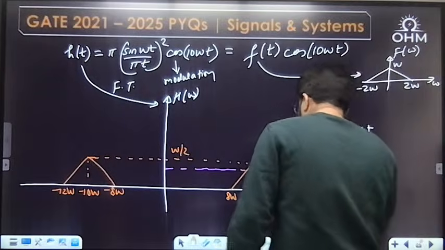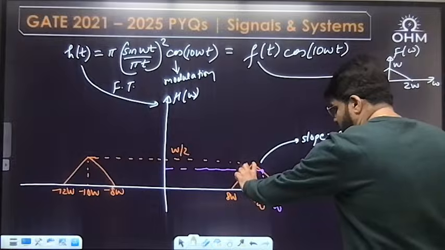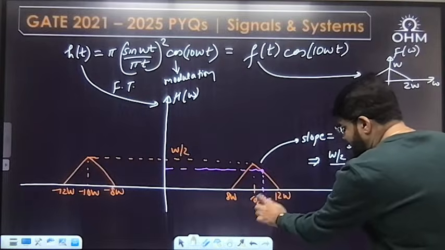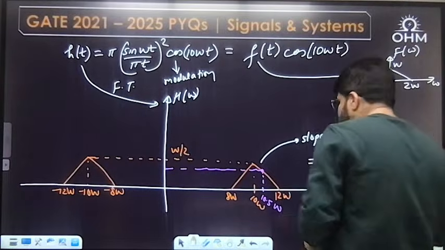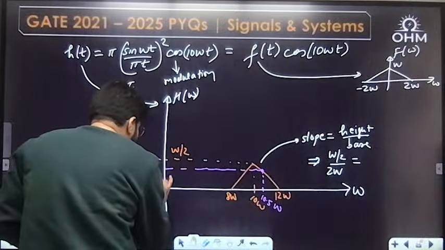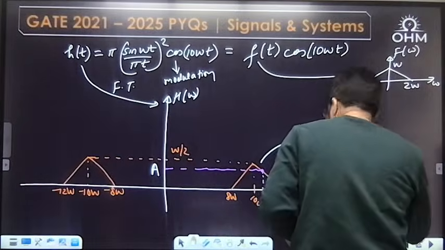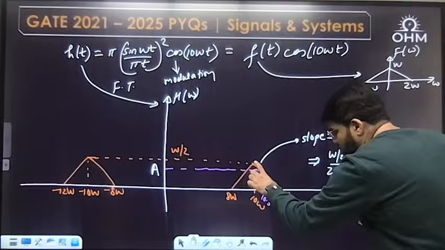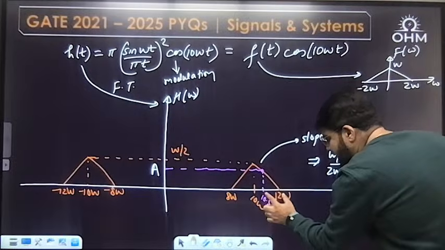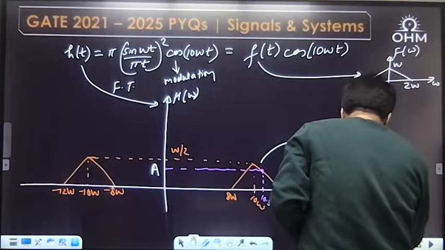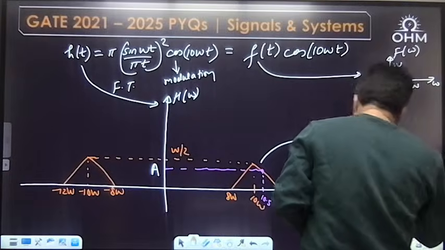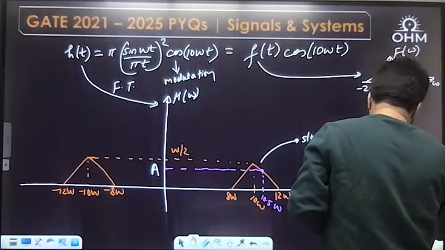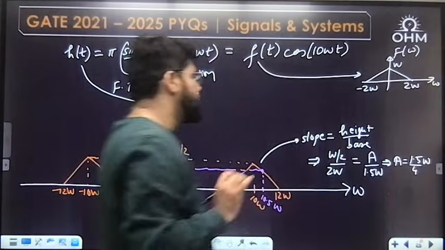Now see, how much is the total height if I calculate the slope from here? W by 2. And how much is this base? 10W to 2W, that is 2W. Let us say this gain amplitude is A. This height is A divided by how much is this base? Same line, same slope. 10.5 to 12 is 1.5W. Solving this, A will be 1.5W by 4.